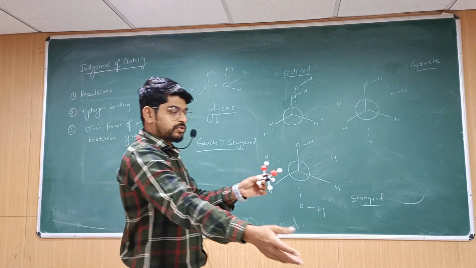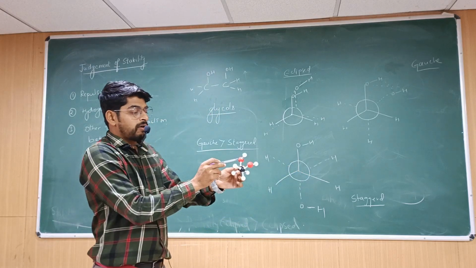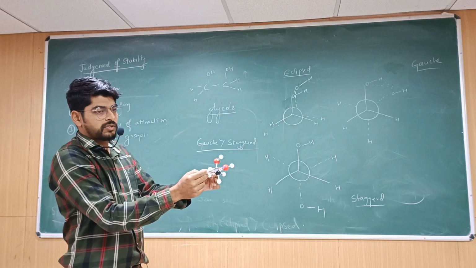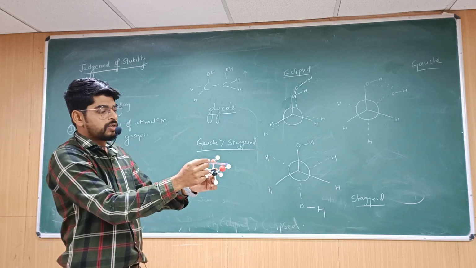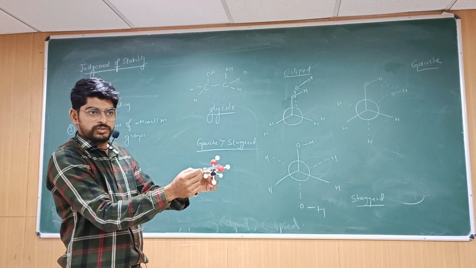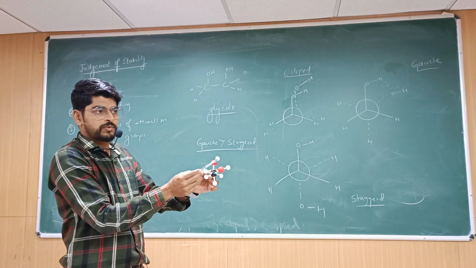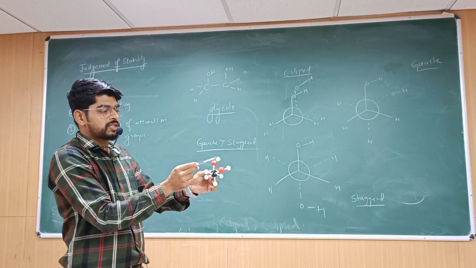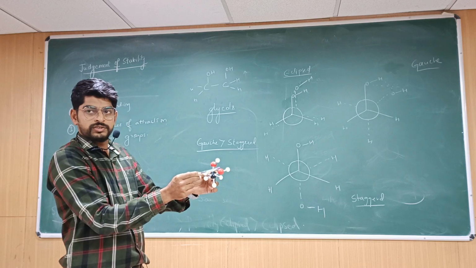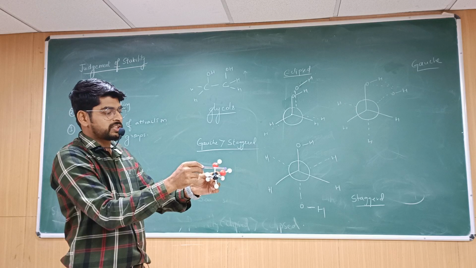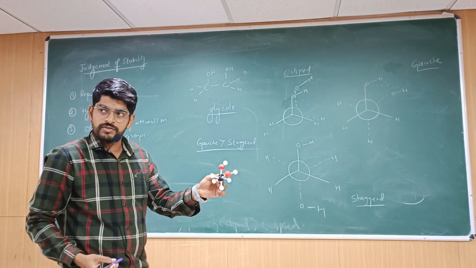Now, in this OH, oxygen is an electronegative atom connected to hydrogen. So partial negative charge on oxygen, partial positive charge on hydrogen. So this partial positive charge can attract this, so again a hydrogen bond.